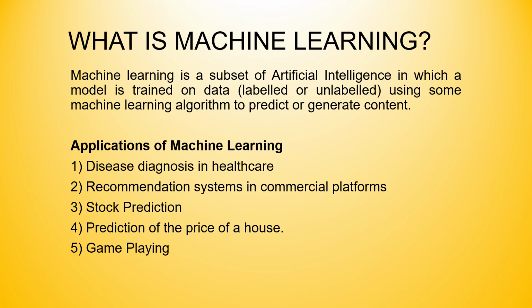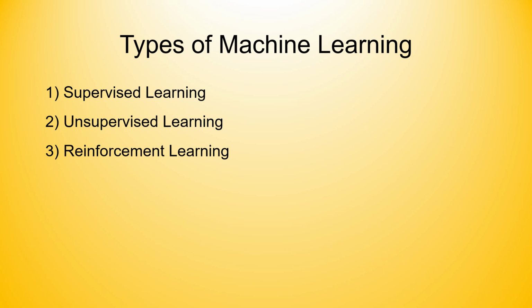So let's begin our journey into the world of machine learning and explore its fascinating types with easy to understand examples. Stay tuned and let's get started. Types of machine learning. There are three types of machine learning: supervised learning, unsupervised learning, and reinforcement learning.